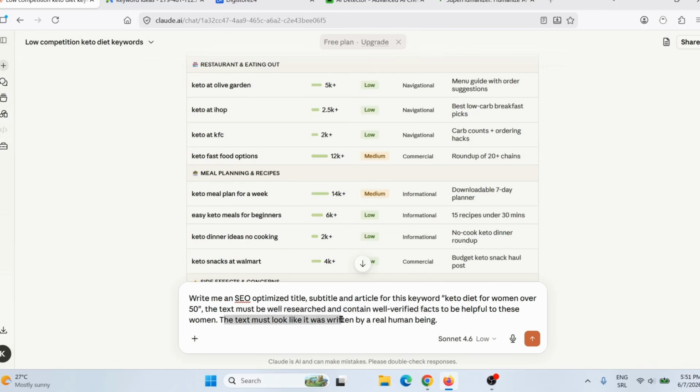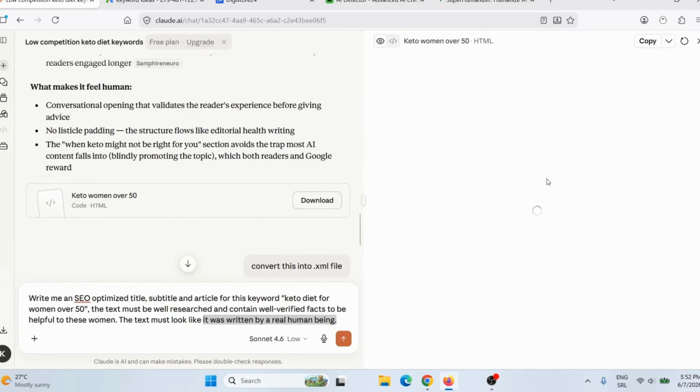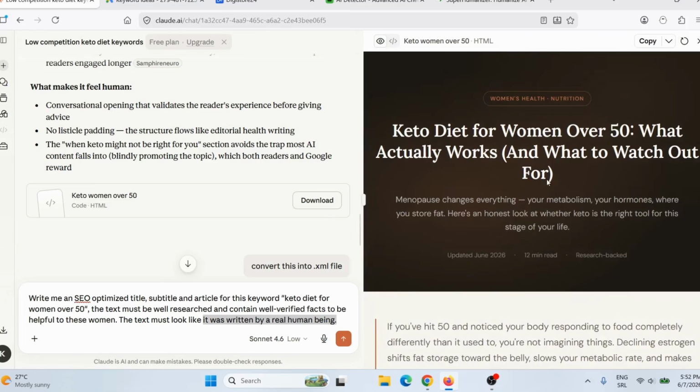Text must look like it was written by a real human being. In a minute, you will see why this is important, okay? So all I have to do now is just press enter and Claude AI will write this article for me. Okay, Claude AI finished, and when I click here you can see how this article looks. Just give it a second, and here you can see keto diet for women over 50. What actually works and what to watch out for, okay?